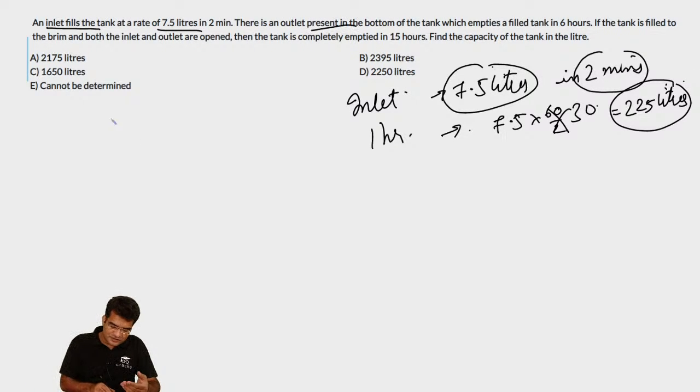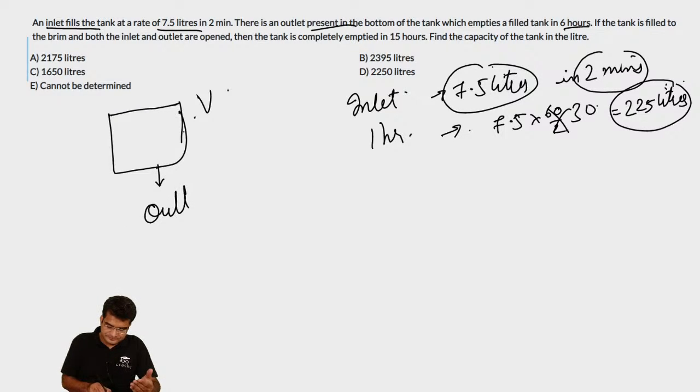We are told that there is also an outlet pipe at the bottom and this empties the tank in 6 hours. So let us assume that the volume of the tank is V and this outlet pipe empties this in 6 hours. So in 1 hour, how much water does this outlet pipe empty? It will empty V divided by 6.